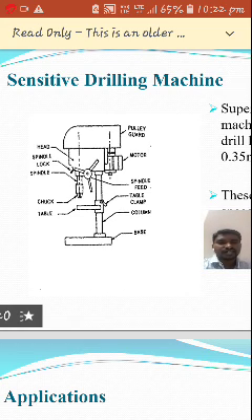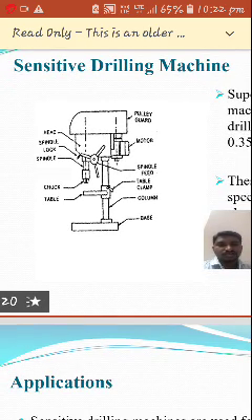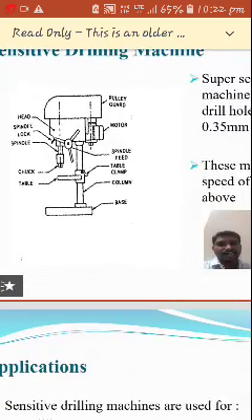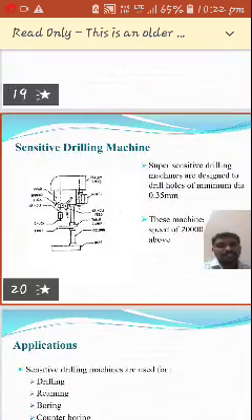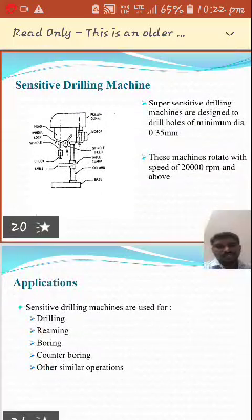Once you start the motor, by using the spindle feed we can provide the feed to the tool. It is a completely hand operated machine. Where can it be used? It can be used in various applications.